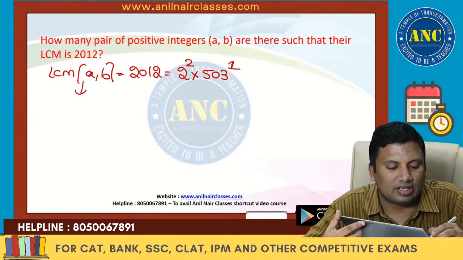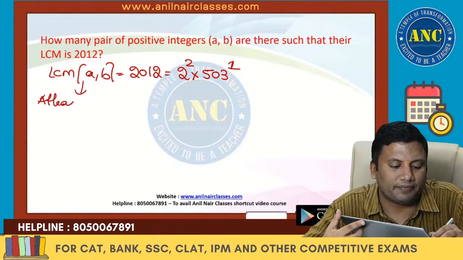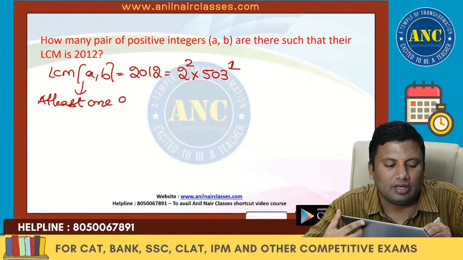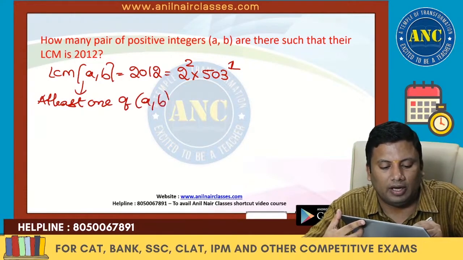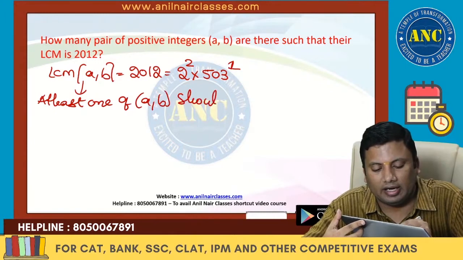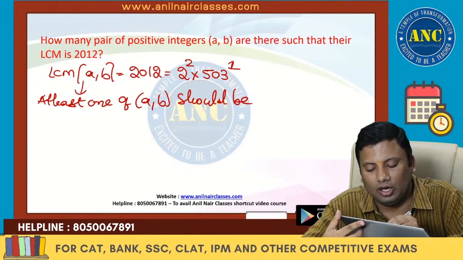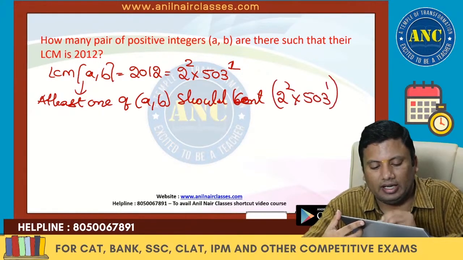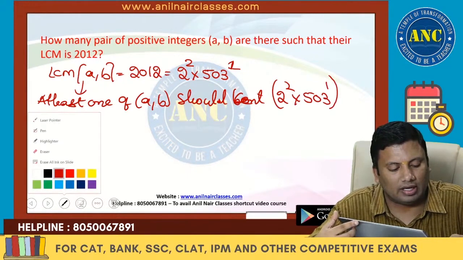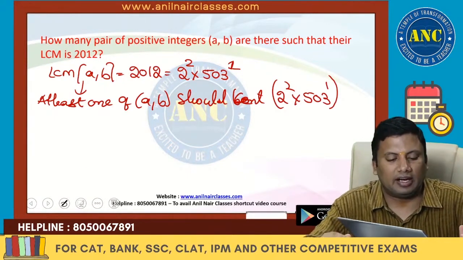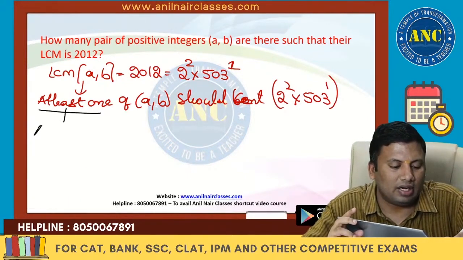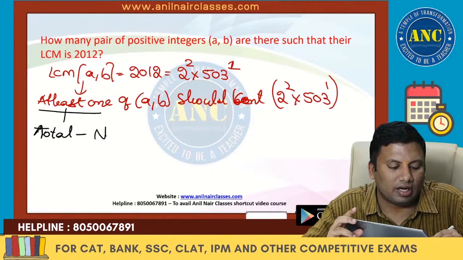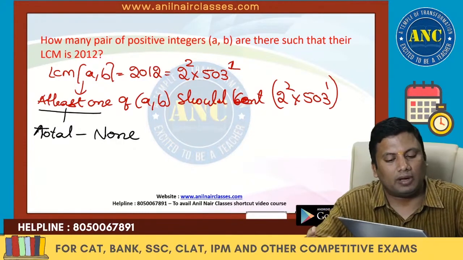That says that at least one of A comma B should contain 2 square, and at least one of A comma B should contain 503 power 1. At least one is nothing but total minus none.